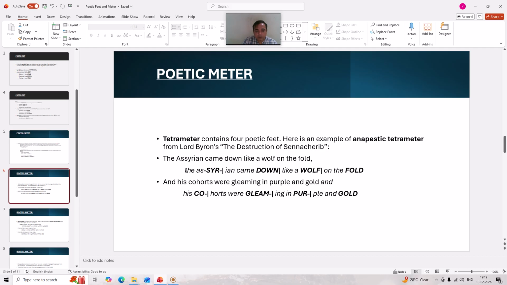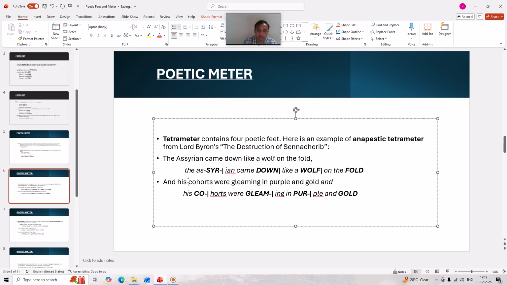So when the anapestic poetic foot is repeated four times, it becomes anapestic tetrameter. The next example of anapestic tetrameter is, "And his cohorts were gleaming in purple and gold."